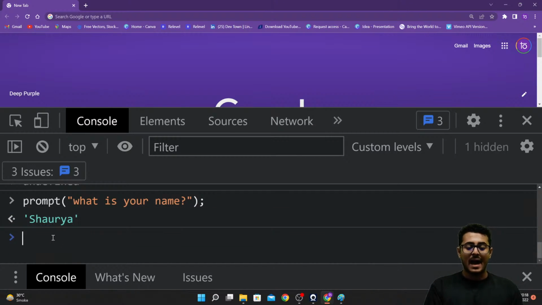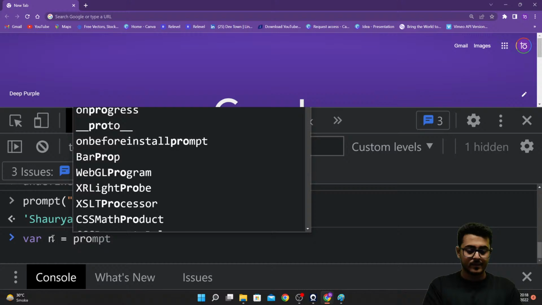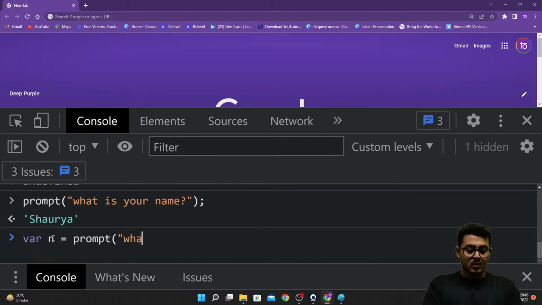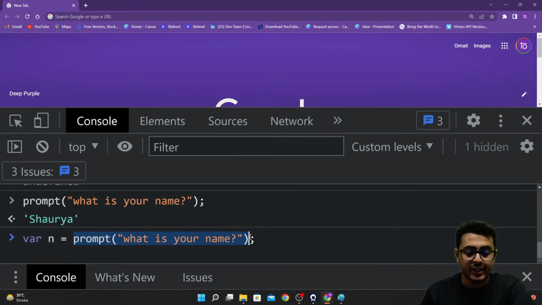Now what happens when you create something like var n is equals to prompt what is your name? Prompt is going to return back the value that the user has entered.